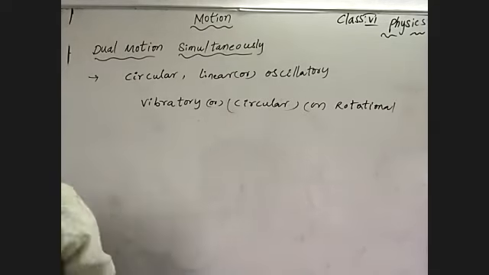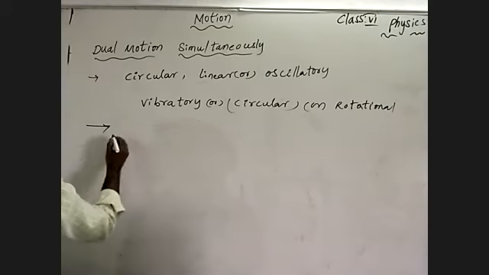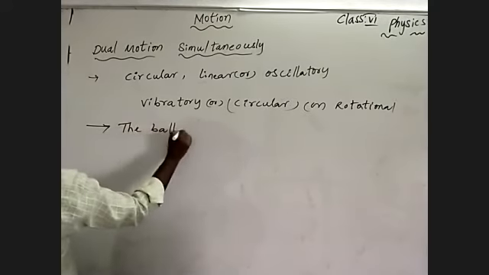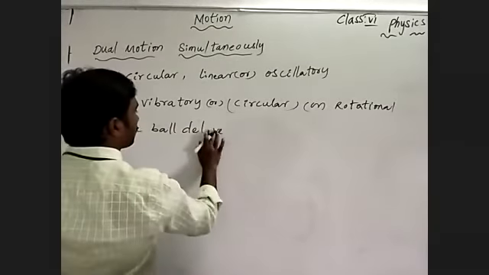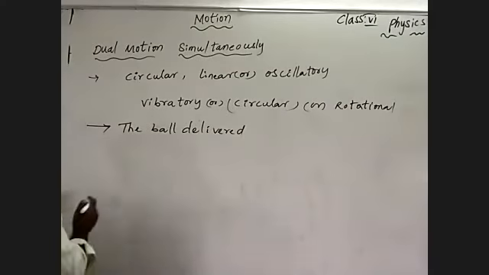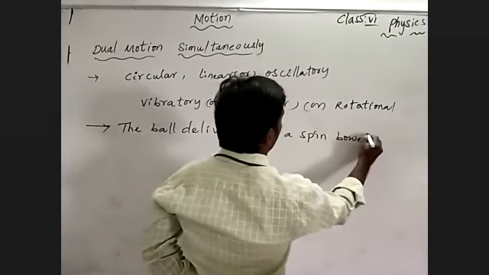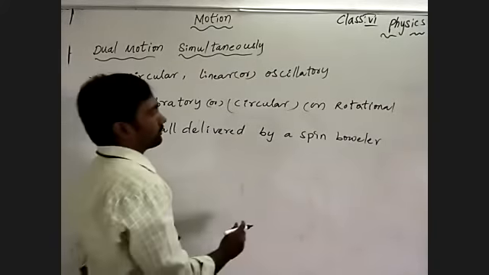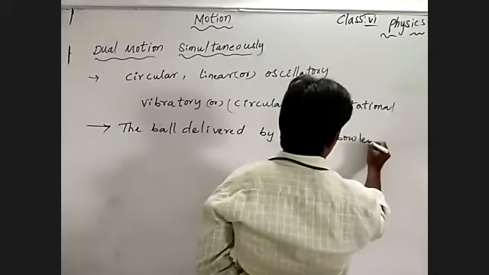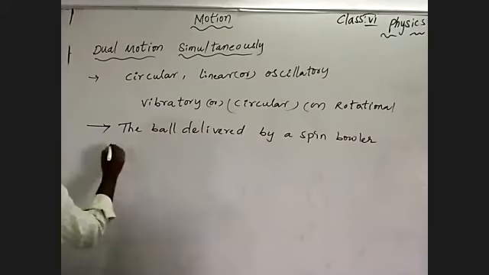Let me discuss different examples of bodies which are acting in such a way. The ball delivered, meaning projected, by a spin bowler.